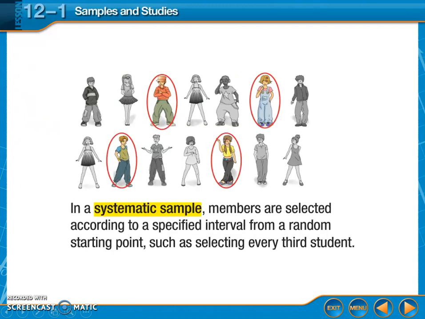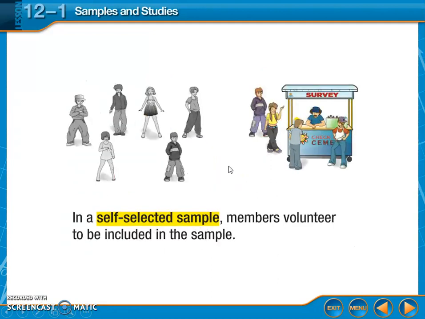Another type of sample is a systematic sample. In a systematic sample, members are selected according to a specified interval and from a random starting point, such as selecting every third student. If we're picking students for a survey at a school, we say, every third student that comes through the door, we're going to interview. You just count every three. You can see here, we go 1, 2, 3, we pick this person. 1, 2, 3, we pick this person. 1, 2, 3, and so on. That is a systematic sample.